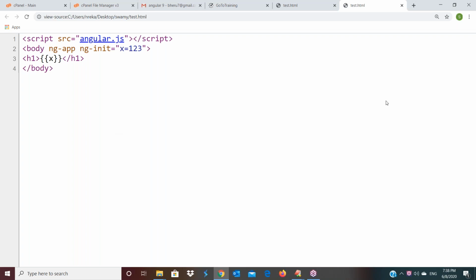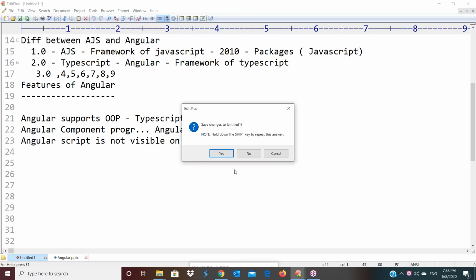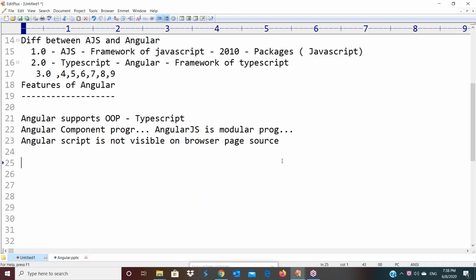But when we are coming to Angular, that Angular code is not visible by user. Is it clear? User cannot see the code of Angular. So the same concept I will show you with programming when we start Angular. So that is a very big advantage for us. If you compare AngularJS and Angular, like that here. One more point.